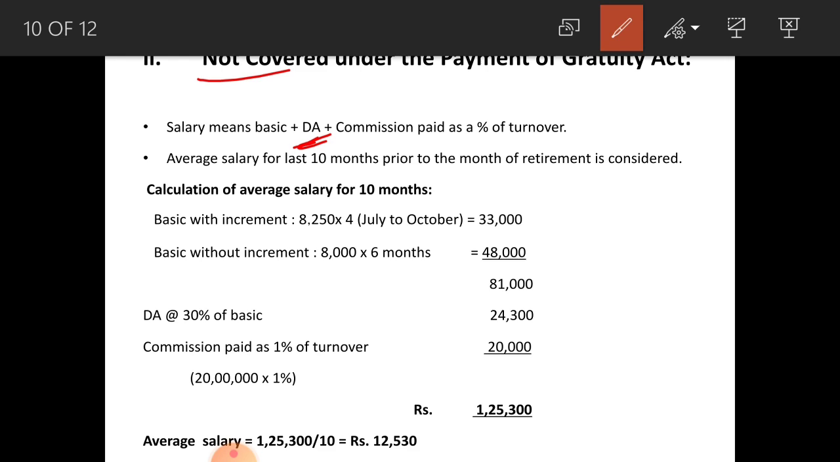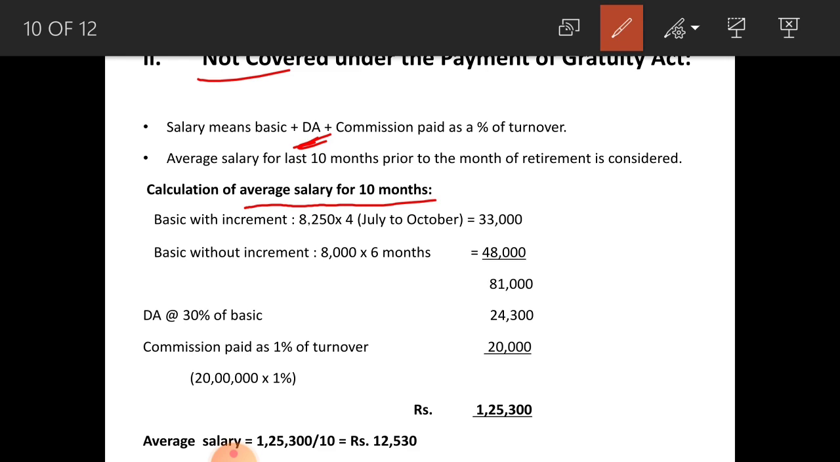Here basic means basic of last 10 months average salary, that you have to calculate. Before that, see the second note. Average salary for last 10 months prior to the month of retirement is considered. How to calculate that average salary of 10 months? See this one. Basic with increment for last 4 months because increment falls due in the month of July. He retired in the month of November.